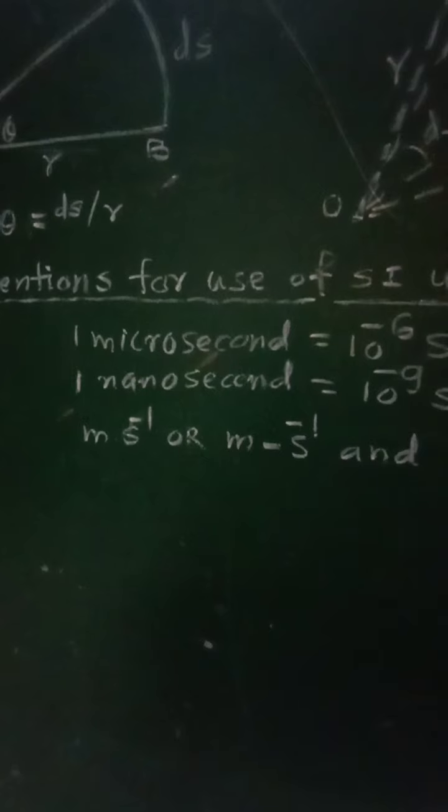Fourth rule: the symbols for units do not contain any full stop at the end. So there will be no full stop while writing the symbols of units.